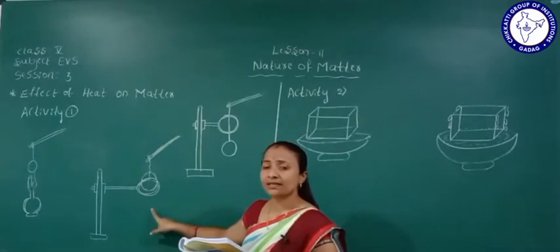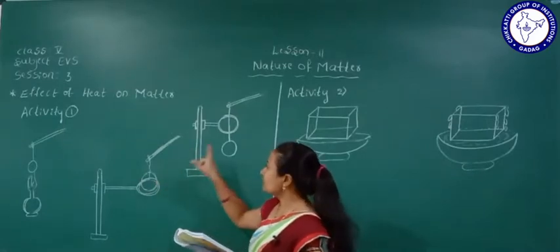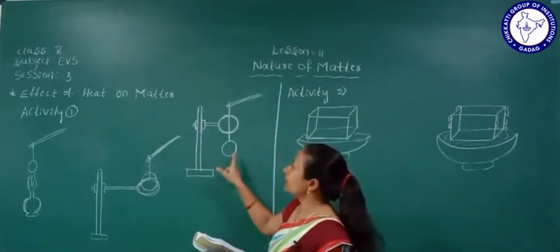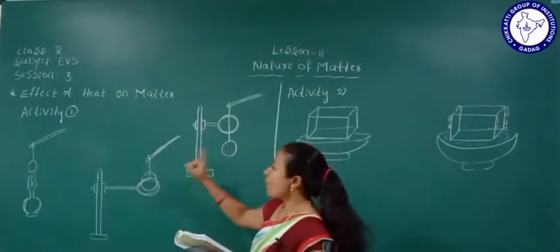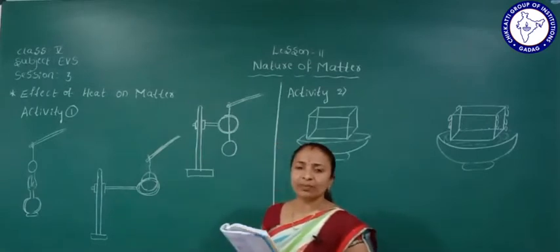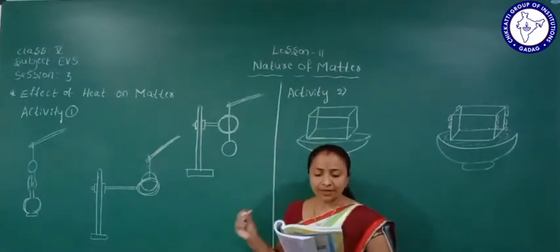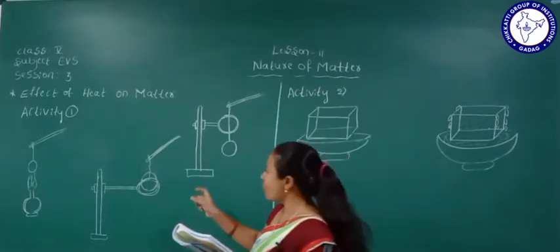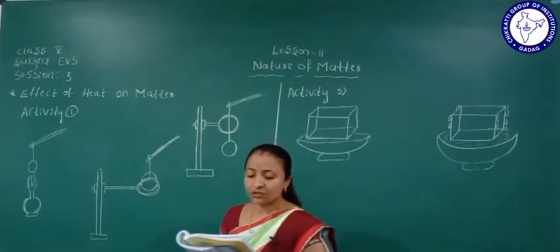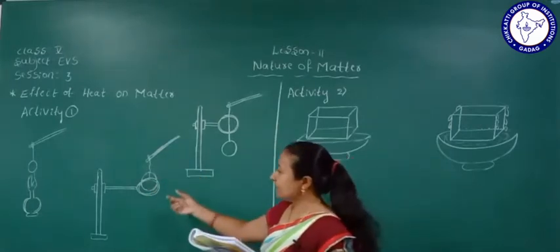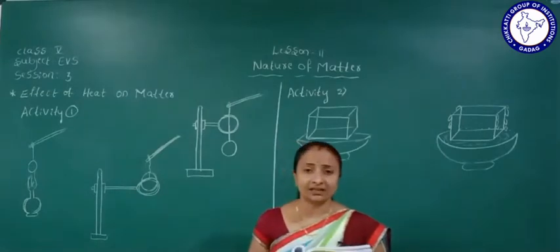Why can it not pass through the ring? Tell me, students. Without heating it can pass easily. After heating, the bob cannot pass, because the bob expands when we heat it.